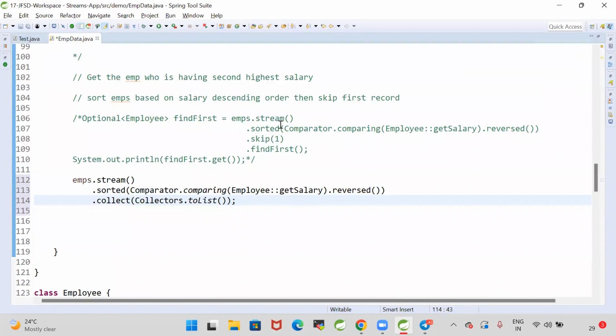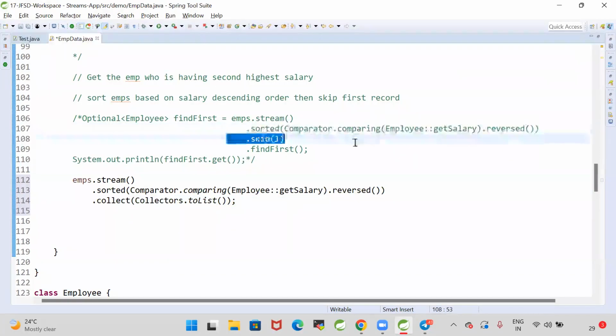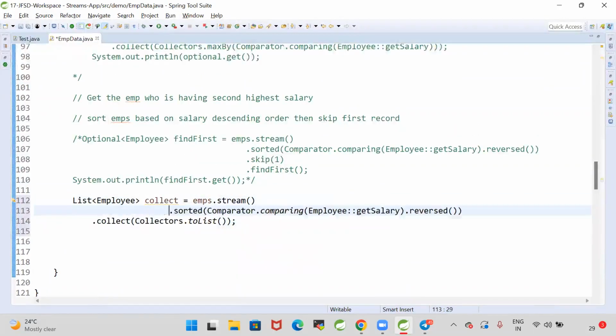So here, earlier I sorted in reverse order, then skipped the first record, then got the next first record. But here I am sorting the employees based on the salary in reverse order, and collecting the employee data in another list.